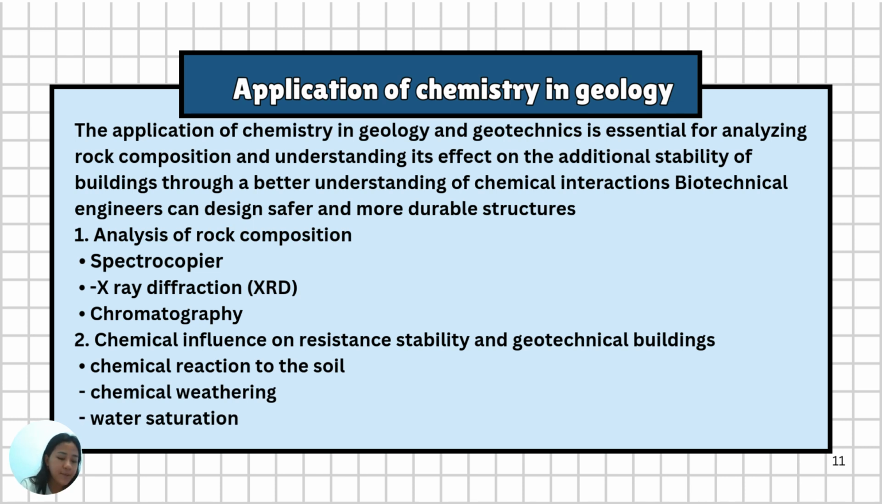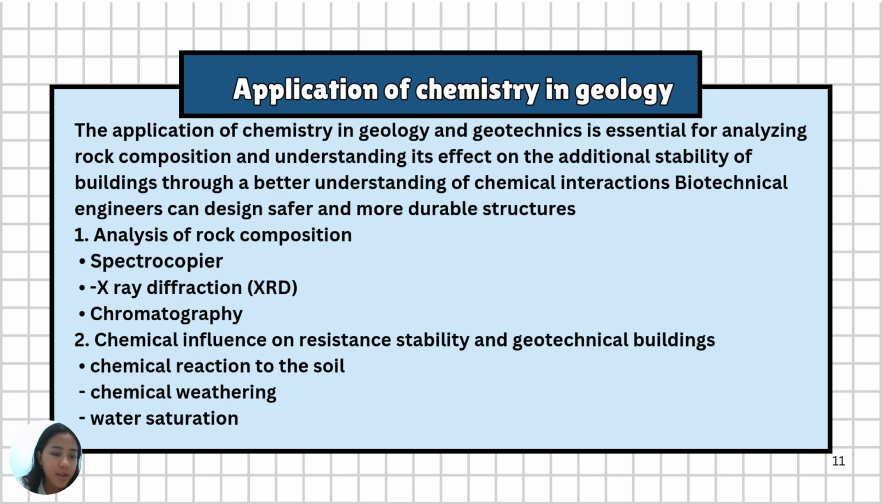Okay, number one, analysis of rock composition. Chemistry is used to analyze the minerals and compounds present in rock. Some common analytical methods include spectroscopy, X-ray diffraction, and chromatography. Next, chemical influence on soil stability and geotechnical structure.